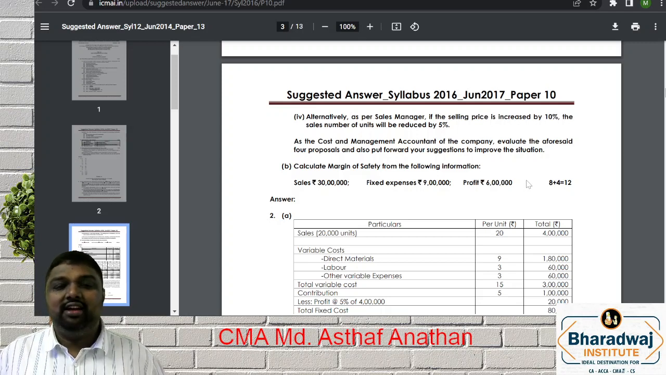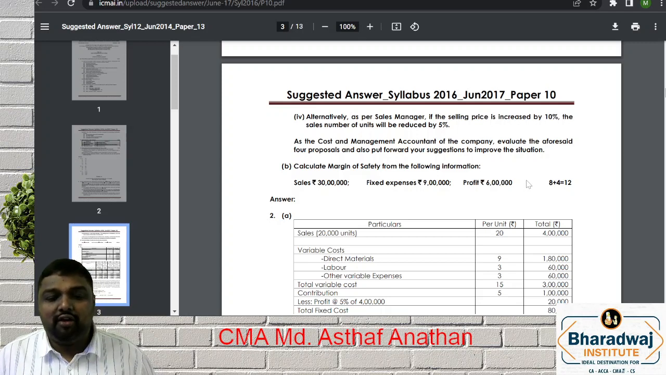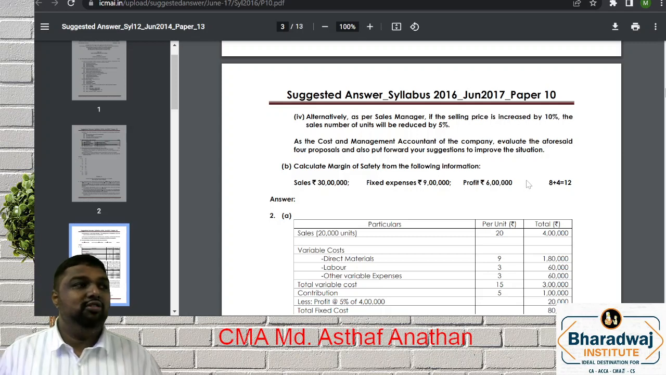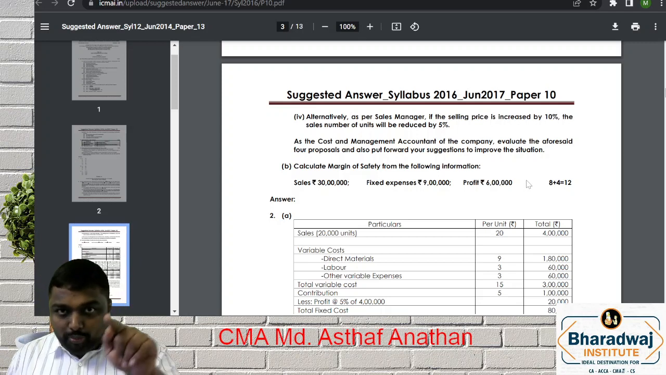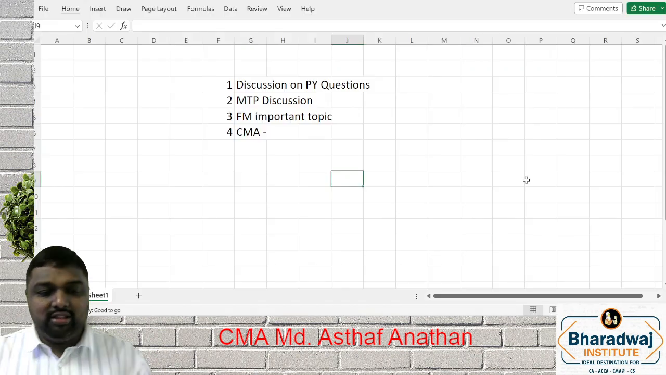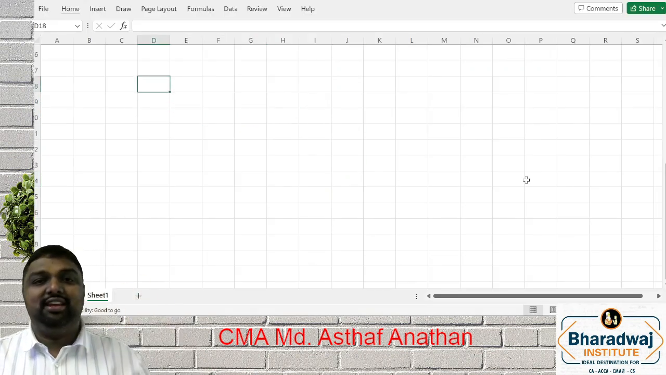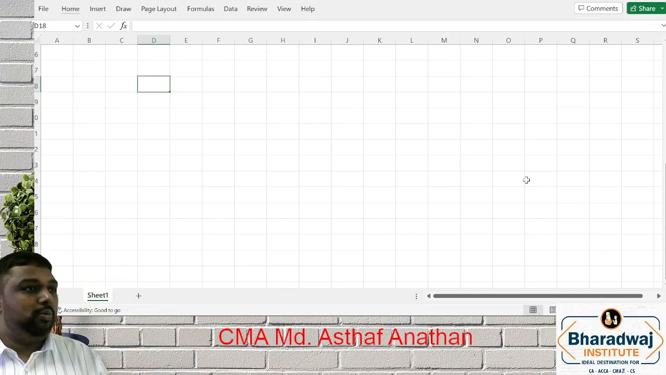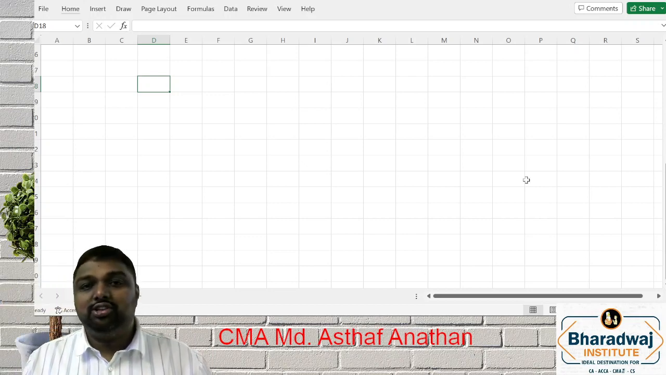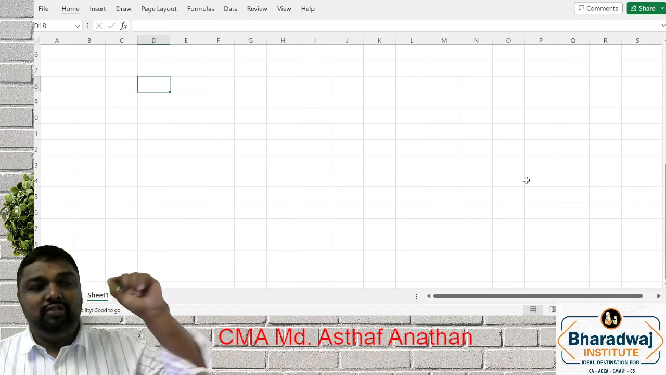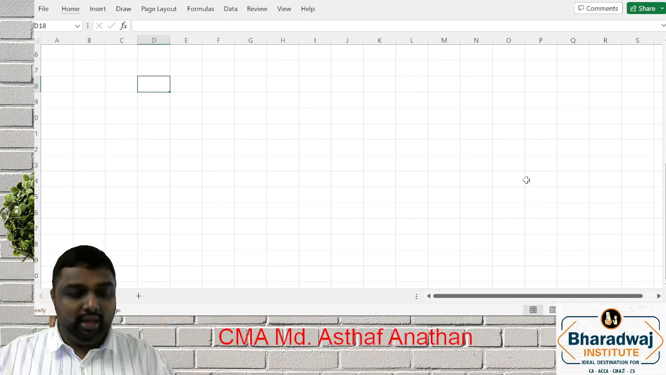Sales is given, fixed expense is given, profit is given. How to find out margin of safety? Hope all of you recall the formula. We know margin of safety. So it's a marathon session where we keep on doing the problems. You can copy parallelly. It is not like a regular class where you can copy later. So you have to copy parallelly.